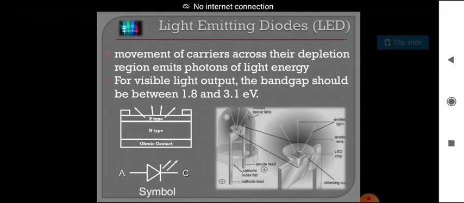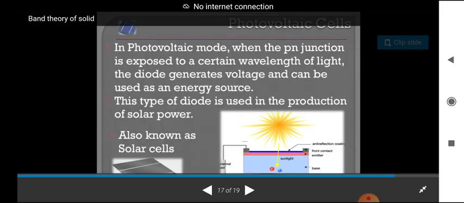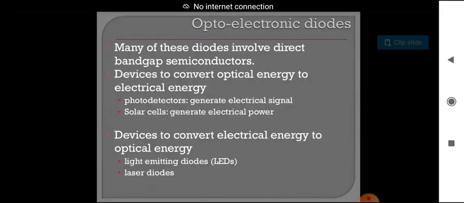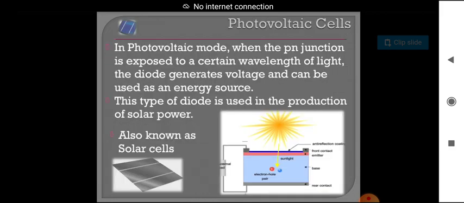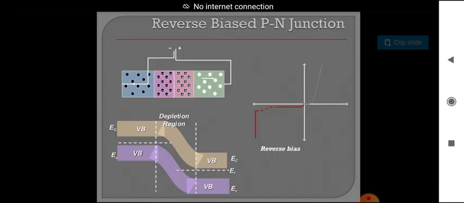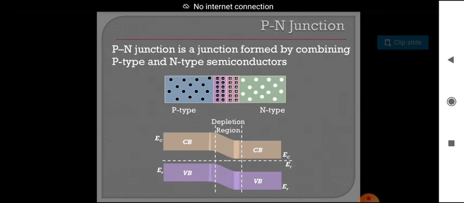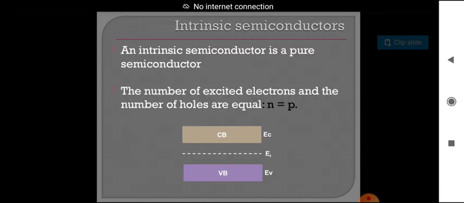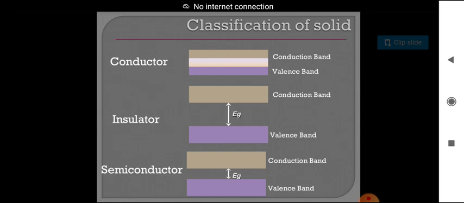So this is about today's topic, PN junction and band theory of solids. First we have to know some of the basic things, so I will explain that here once again.